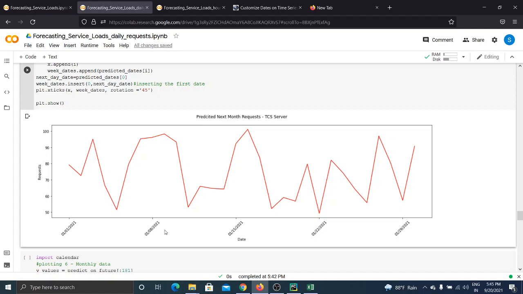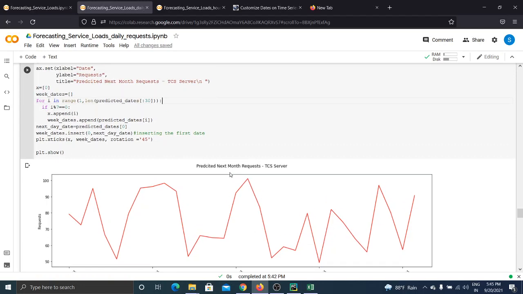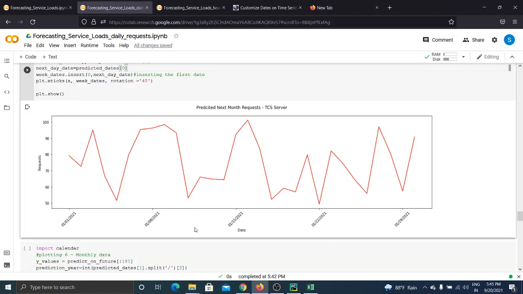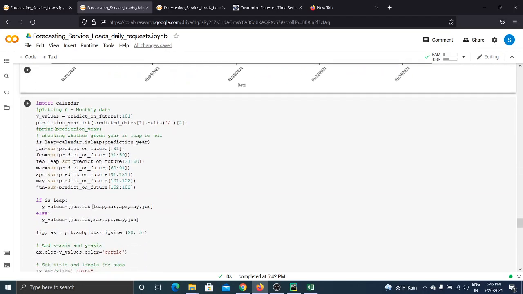We can also see that only the weekly dates are plotted, because we have done some logic to place only the weekly dates. Giving each day's date may create a congested graph that would not be viewable properly. So for that purpose we have given the weekly dates. We can also convert it into daily dates, so that for each point we can plot its significant date.